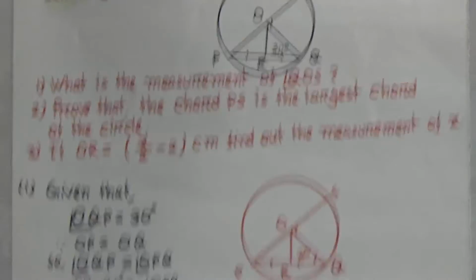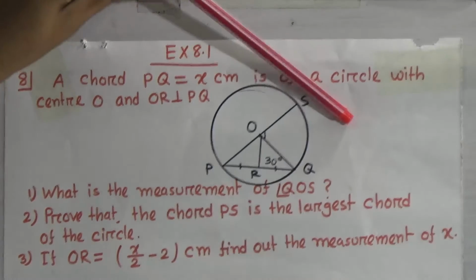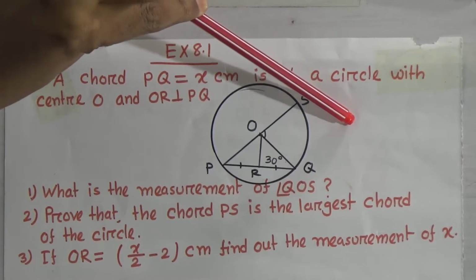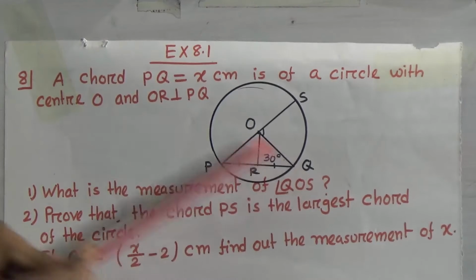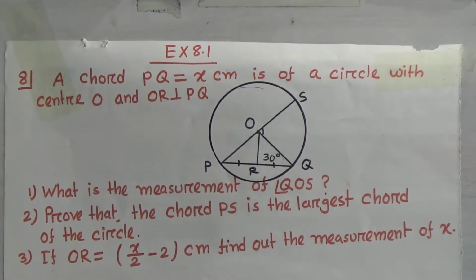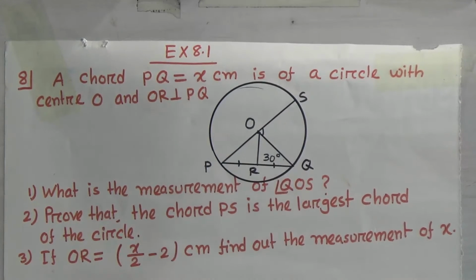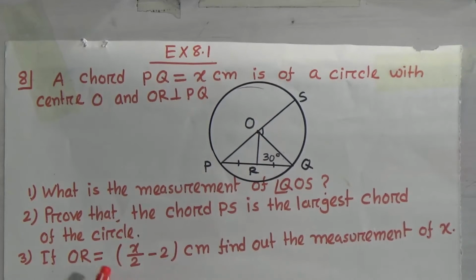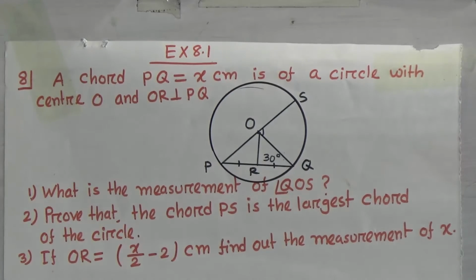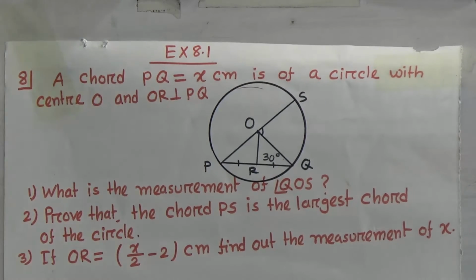Now, one number question: what is the measurement of angle QOS? Two number: prove that the chord PS is the largest chord of the circle. Three number: if OR is x by 2 minus 2 centimeter, this information is given, then find the measurement of x. What is the value of x?